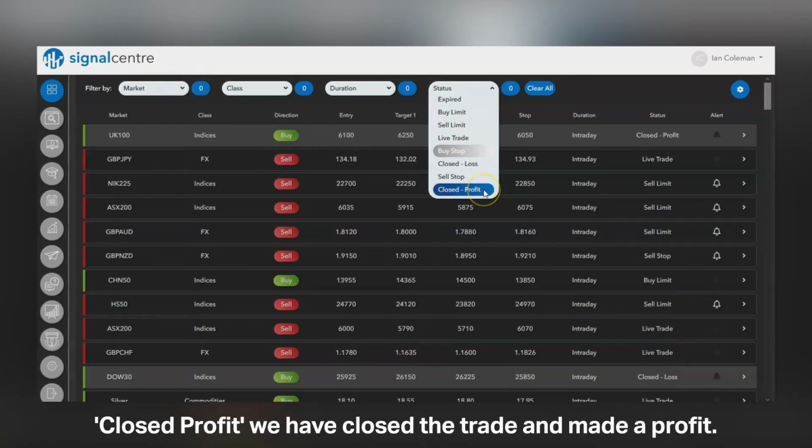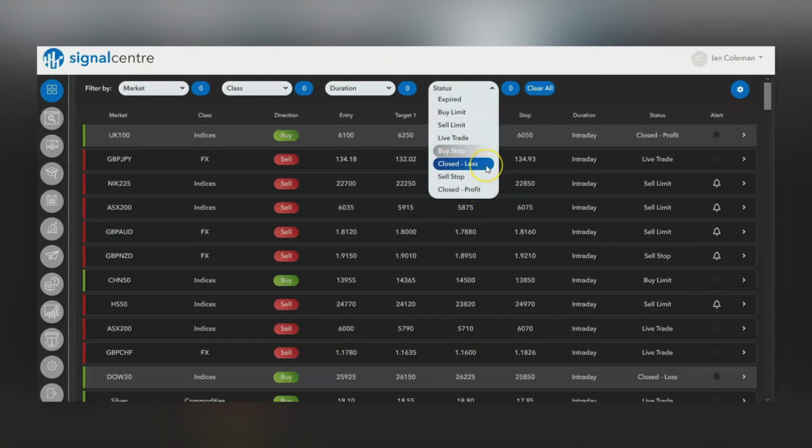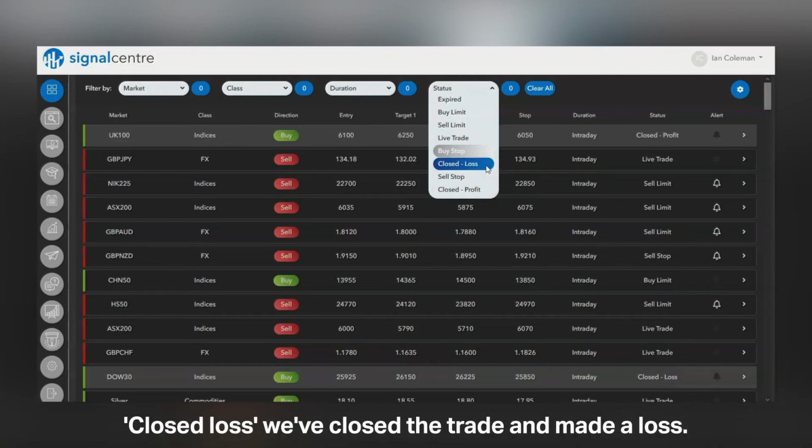Close profit. We have closed the trade and made a profit. Close loss. We have closed the trade and made a loss.